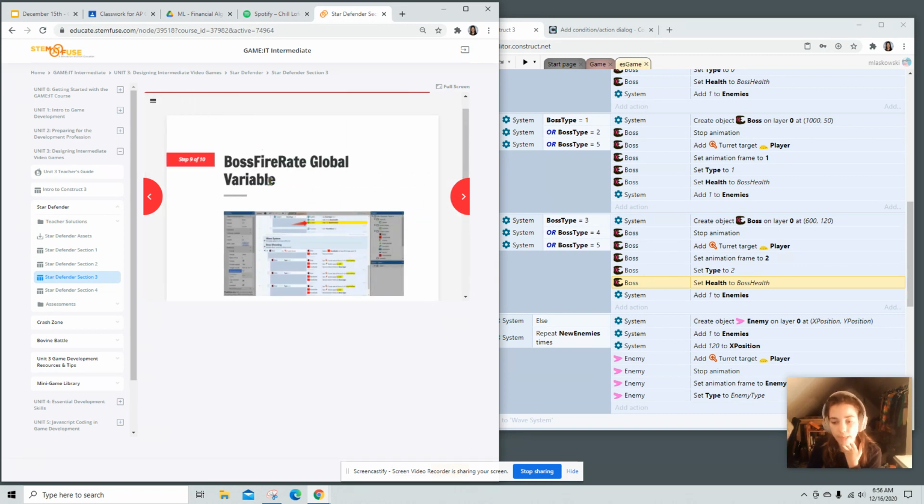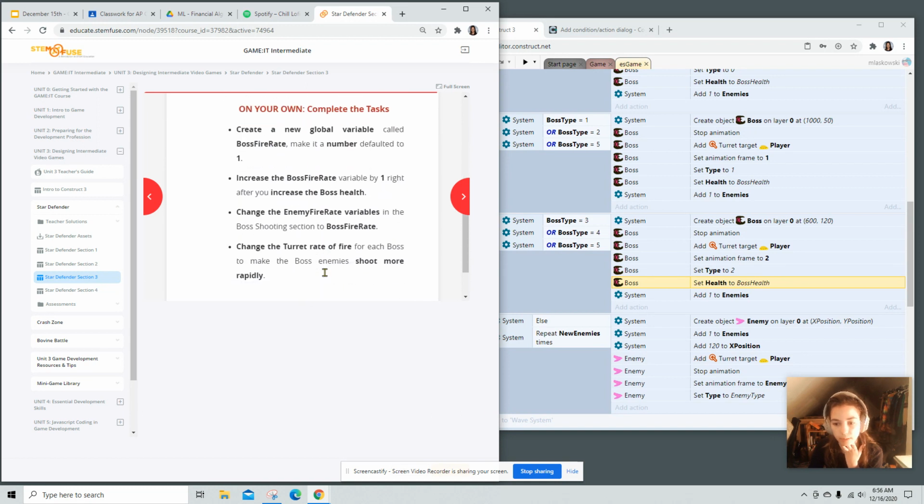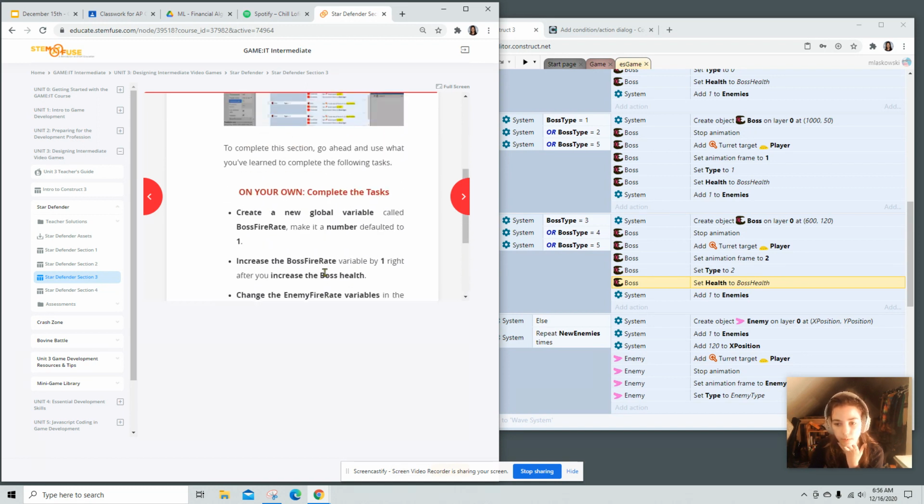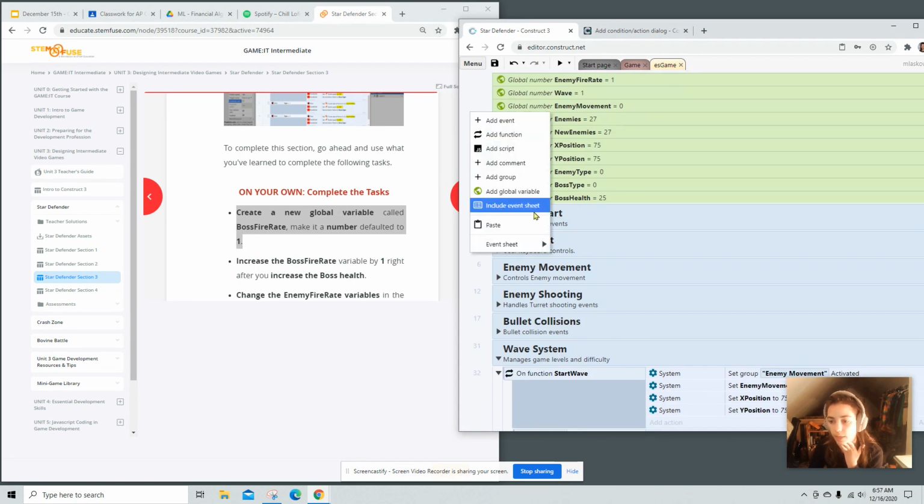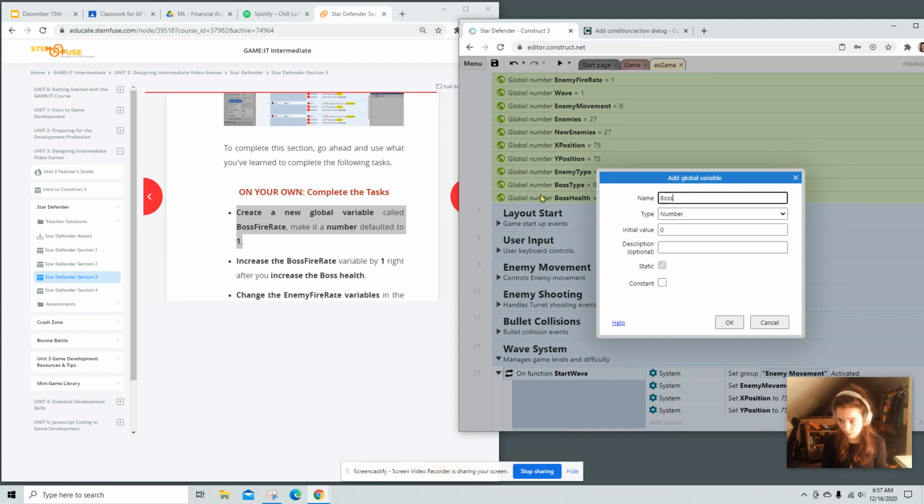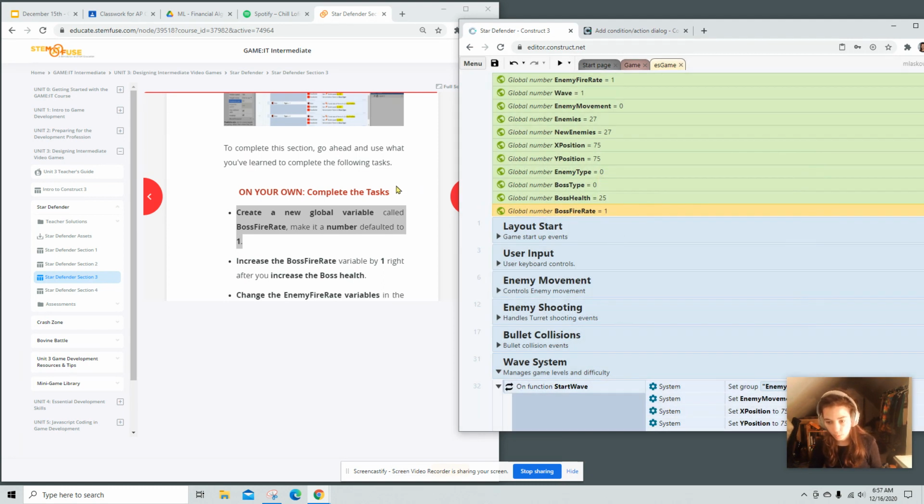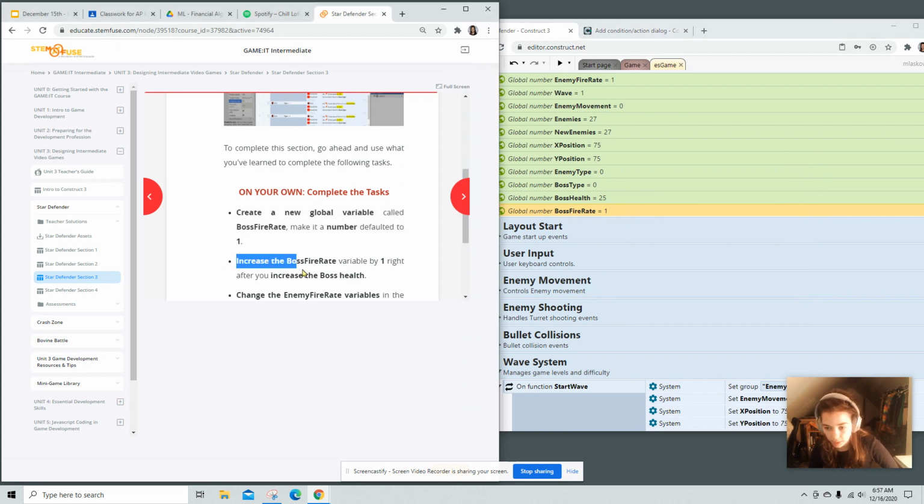All right, boss fire rate global variable. To complete this section, go ahead and use what you've learned to complete the following tasks. Create a brand new global variable called boss fire rate. I could do that. So I'm going to come right here. This is going to be boss fire rate. Default it not to 0 but to 1. We're going to increase the boss fire rate variable by 1 right after you increase the boss health.